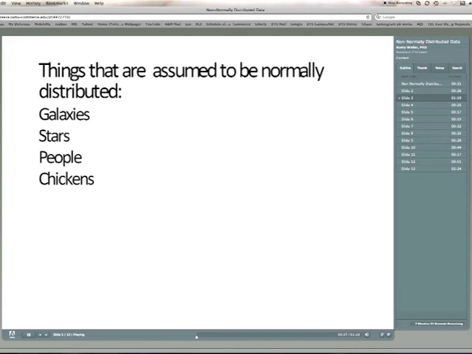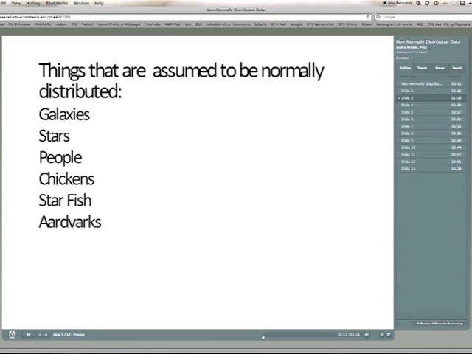Chickens are normally distributed in weight. Chickens are normally distributed in heights. Chicken running speed is normally distributed. That's cool. I love starfish. You go to the ocean and you find them, and the size of starfish is normally distributed.